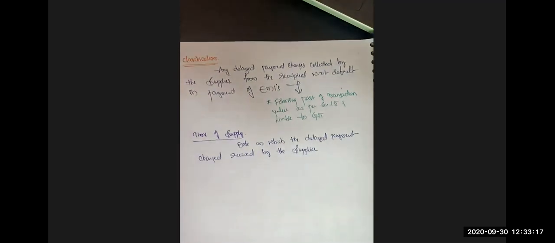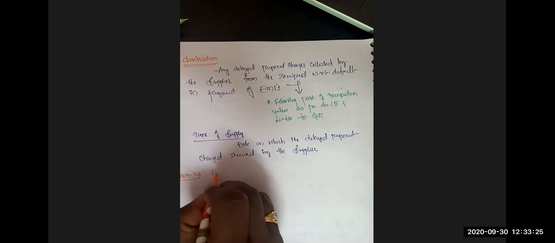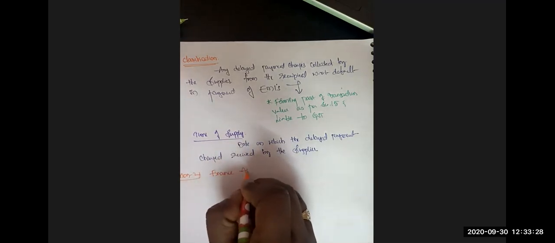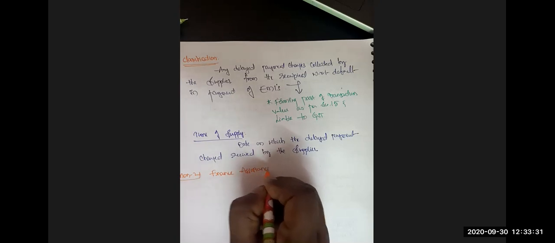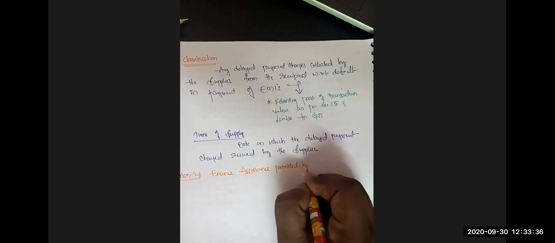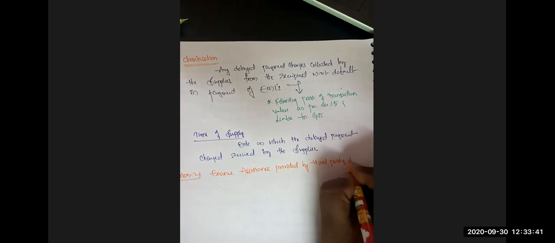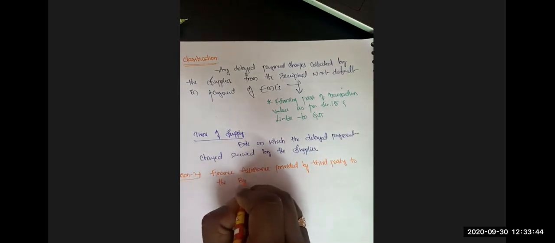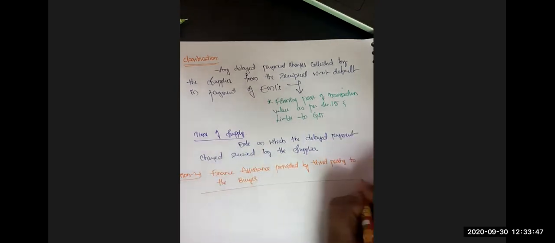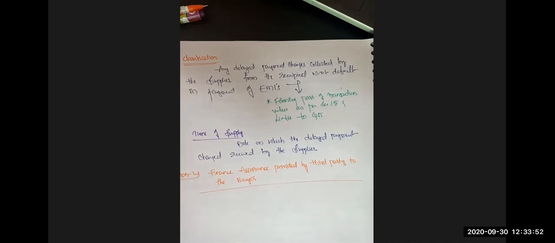Now coming to option 2. What is option 2? Financial assistance provided by a third party to the buyer. Same example, whatever is given in the material, I am explaining the same.